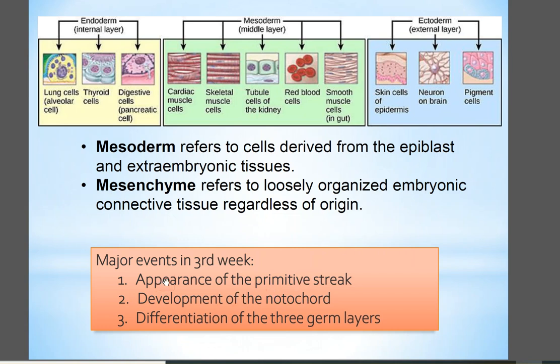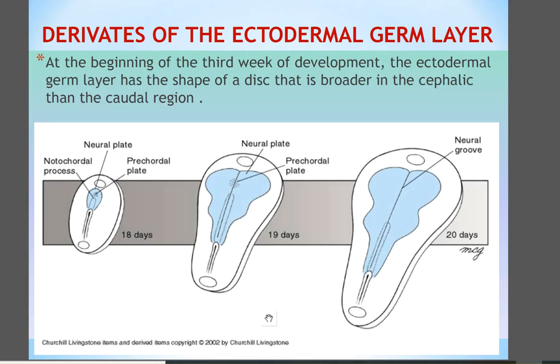The major events in the 3rd week are the appearance of the primitive streak, development of the notochord, and differentiation of the germ layers. We discussed these events in the 3rd week. But now I want to talk about the derivatives of the ectodermal germ layer. At the beginning of the 3rd week of development, the ectodermal germ layer has the shape of a disc that is broader in the cephalic than in the caudal region, as you see here.